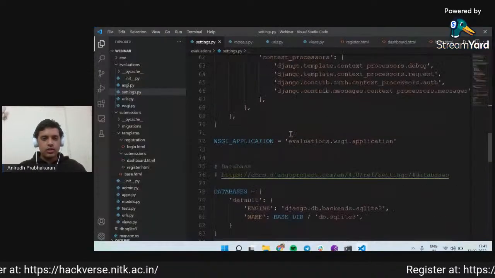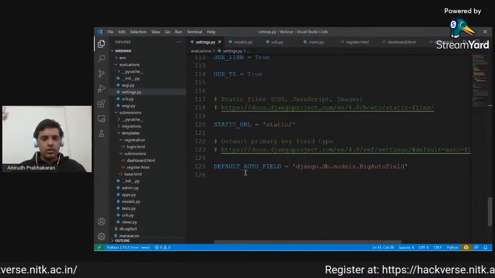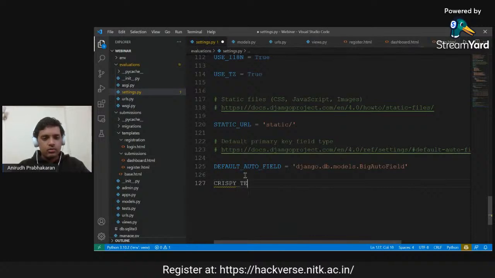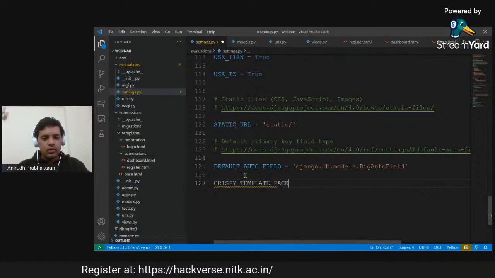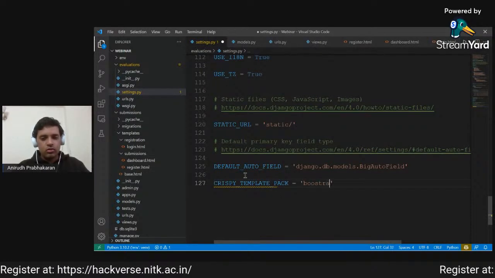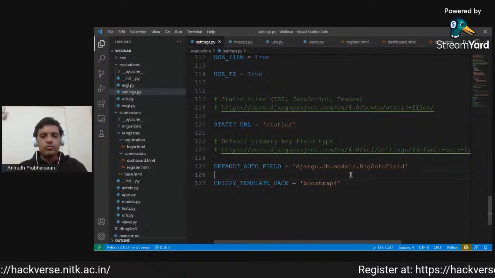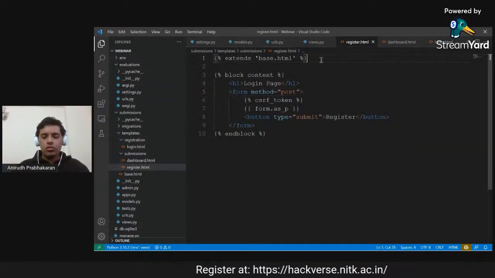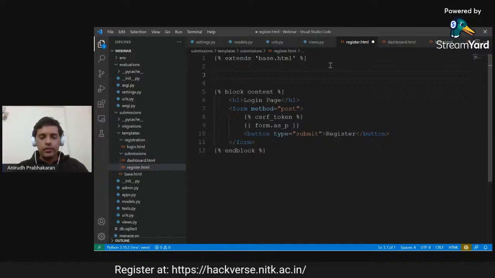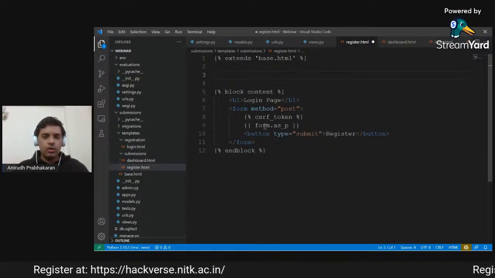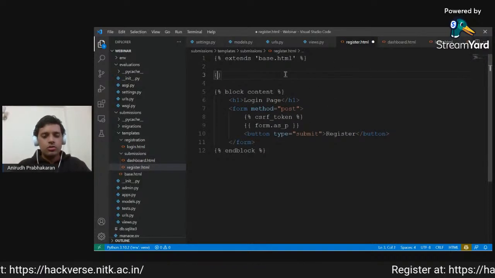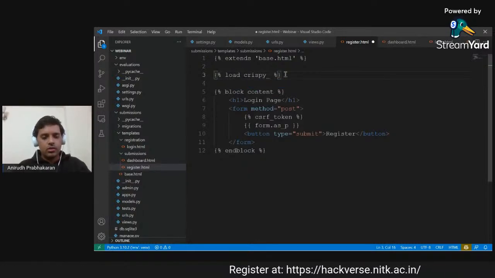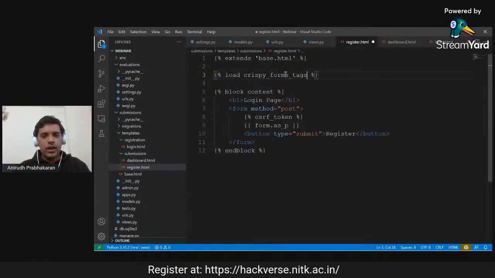To make sure that Crispy knows how to do that, in the settings.py, we will create a Crispy template pack argument, and it will be called Bootstrap 4. Okay. Now, how do we actually use this? First of all, Crispy gives us extra tags so that we can display forms better. So first we have to load these Crispy forms tags.